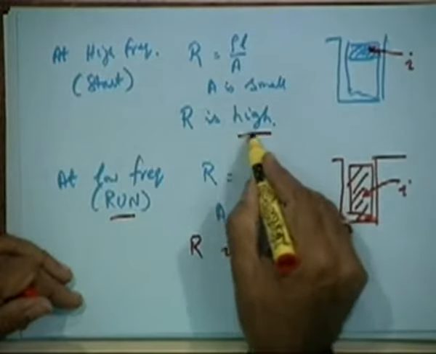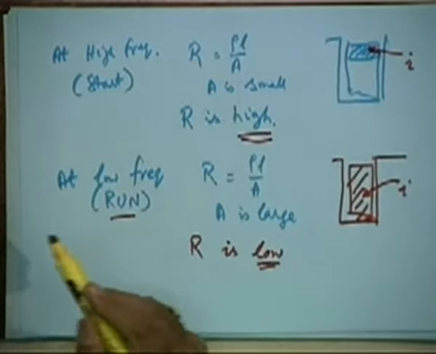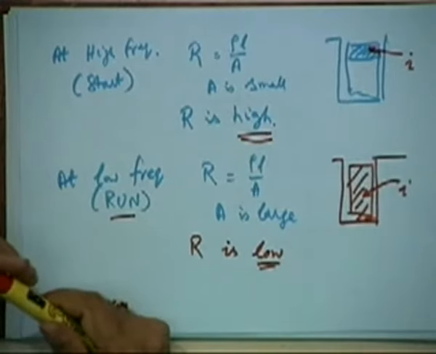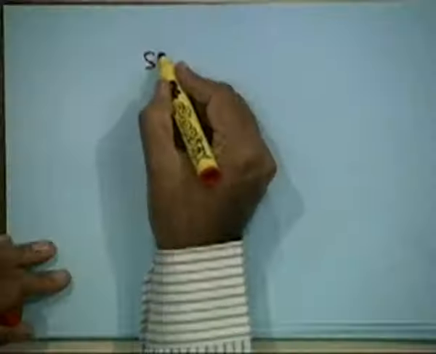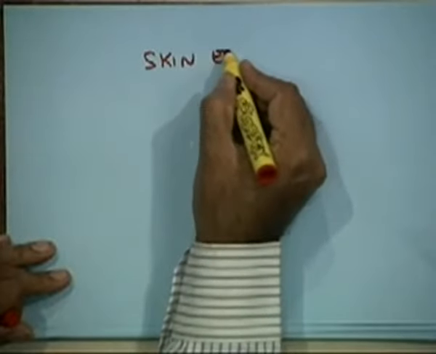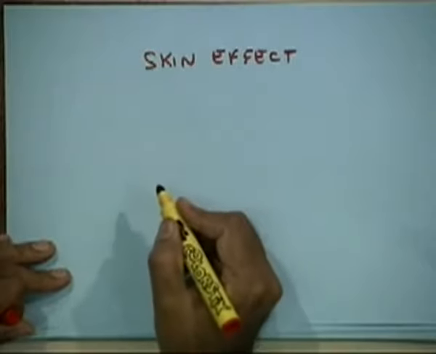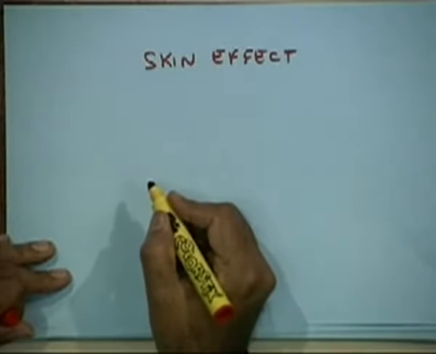So this way you have achieved by design one desirable feature: high resistance at start and low resistance at run. This is also called skin effect, because we know current distribution is dependent upon the operating frequency.